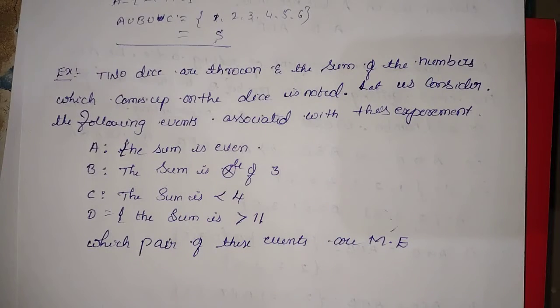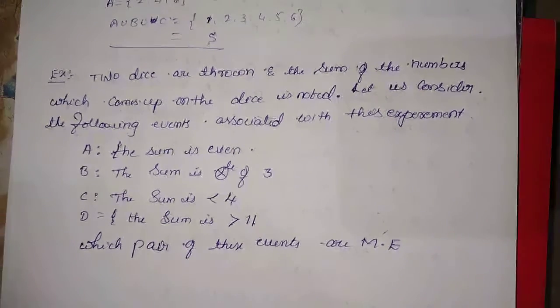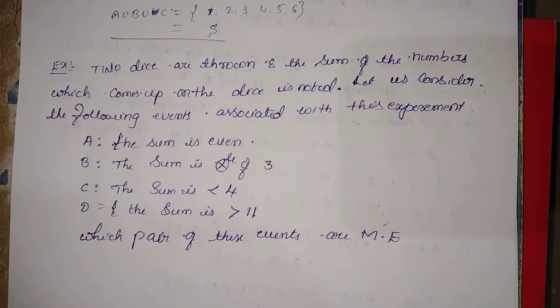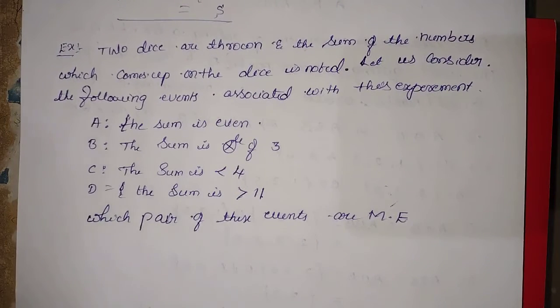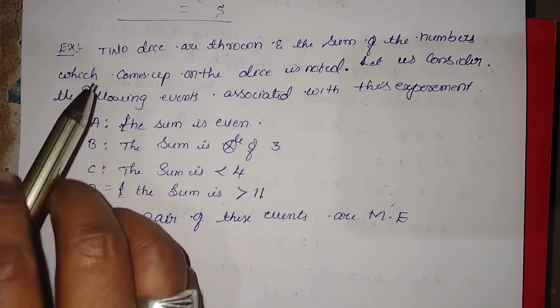Okay students, here there is one example. This is a very important example for the definitions. If you understand this example, then definitely you will solve the remaining problems. This problem is related to mutually exclusive and exhaustive events. Clear? So the problem is like this.